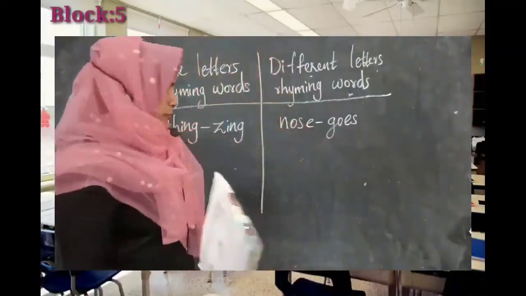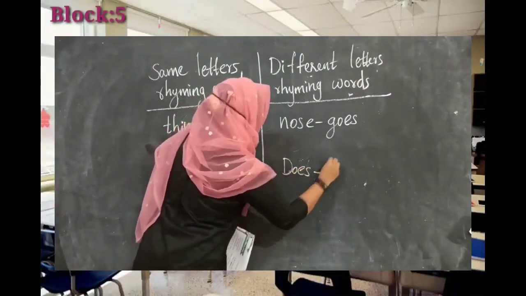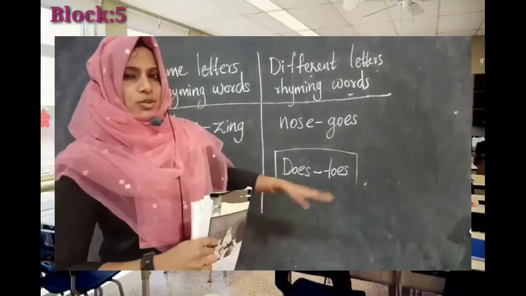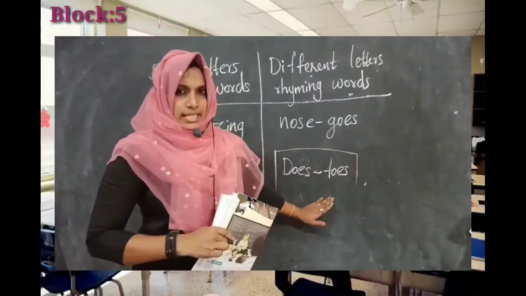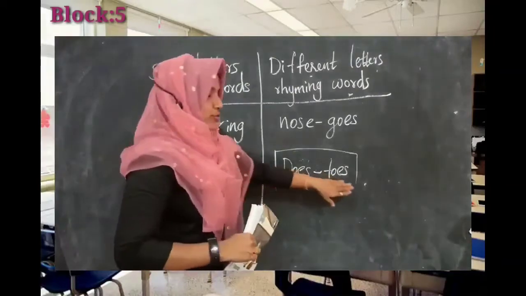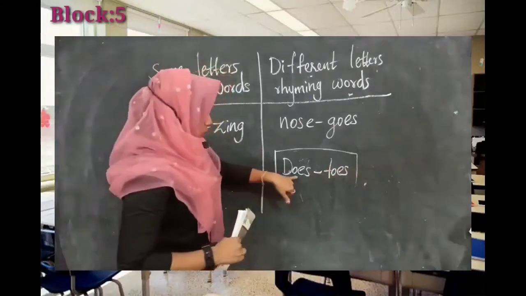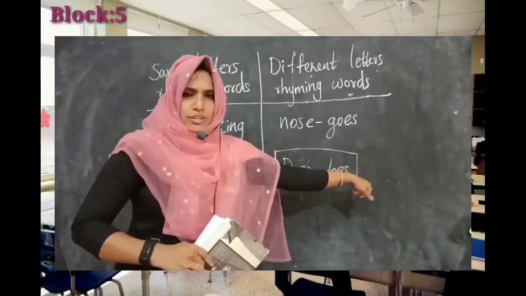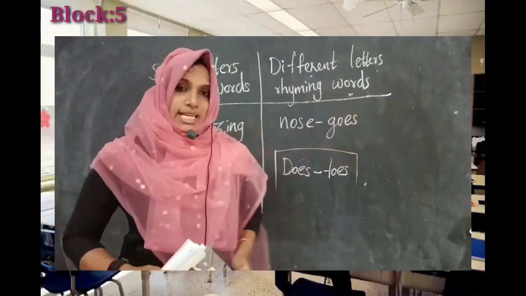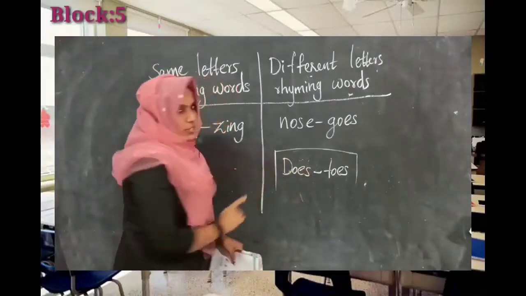Then can you see some more words like does and toes? D-O-E-S, does and toes. Usually so many words are like this, right? Here both of these words have the same ending letters, O-E-S. So can you find some more examples? Yes, okay, then no problem. Ma'am will write some examples. You have to check whether they match with these words or not.